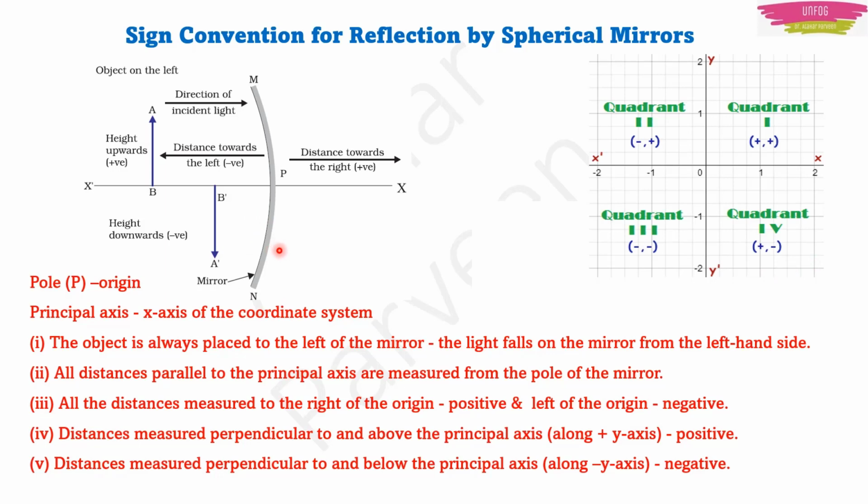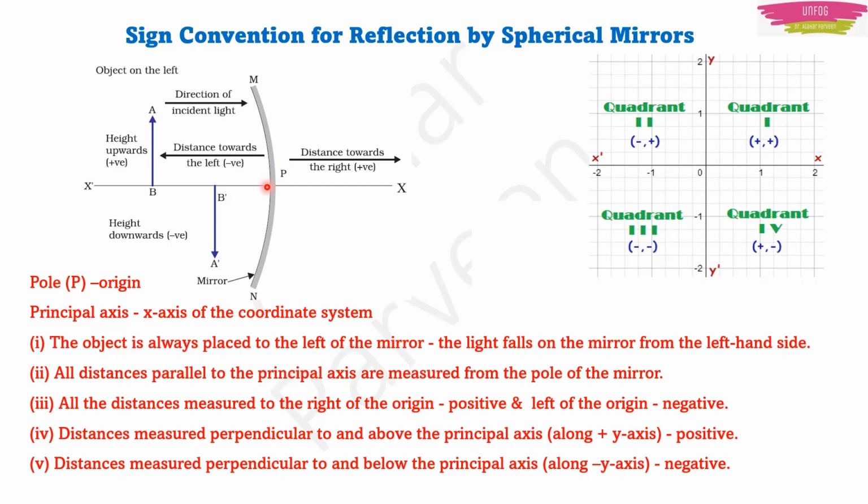What you do first, the object is always placed to the left of the mirror, right? Till now you have seen, in both cases, concave and convex mirror, the object is always placed to the left of the mirror. Light falls from this object on the mirror, isn't it? Now, one more thing is that all the distances parallel to the principal axis will be measured from the pole, like you measure from the origin.